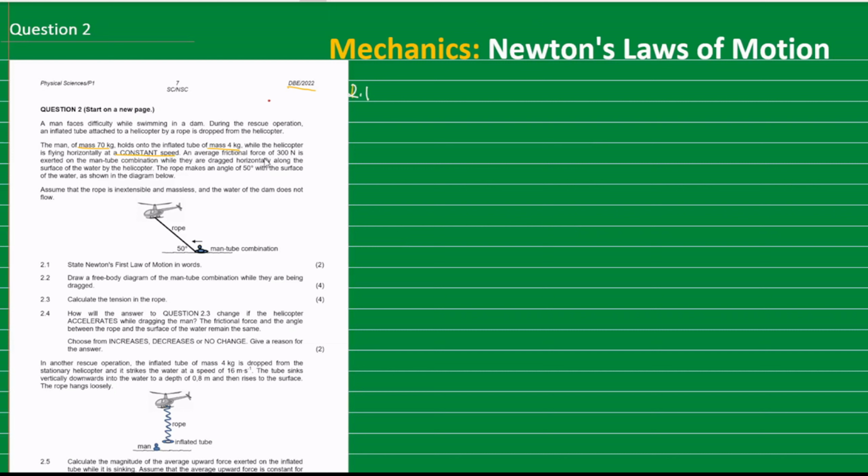An average frictional force of 300 Newton is exerted on the man-tube combination while they are dragged horizontally along the surface of the water by the helicopter. The rope makes an angle of 50 degrees with the surface of the water as shown in the diagram below. Assume that the rope is inextensible and massless and the water of the dam does not flow.